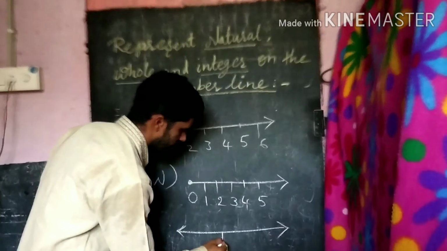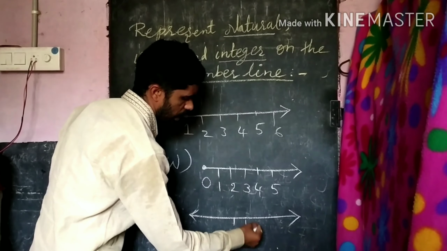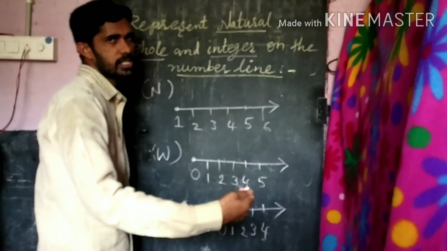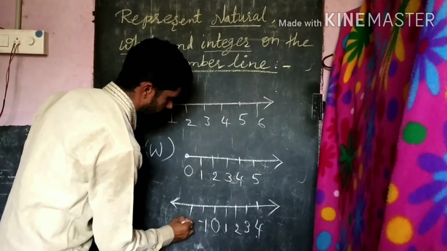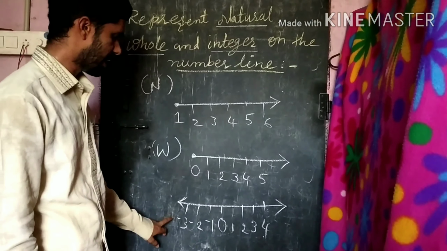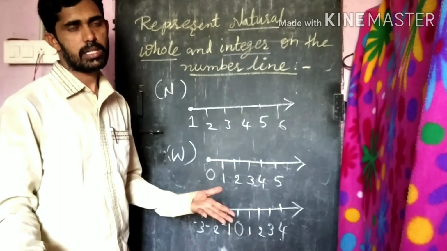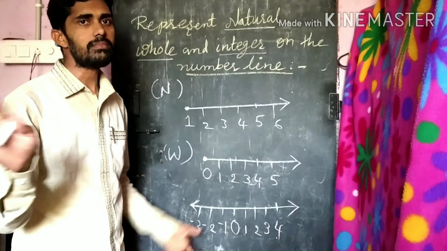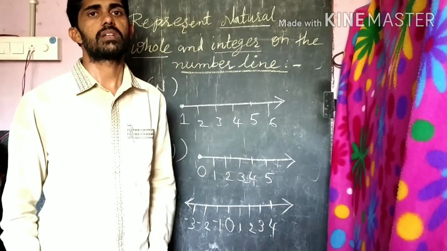Then take 0 here. The right side of 0 is positive: 1, 2, 3, 4. So the right of 0 is positive numbers. The left of 0 is negative numbers: -1, -2, -3, and so on. So in the negatives, where does it begin? Undefined. We can't say, because the smallest negative integer does not exist, and the greatest does not exist. That means undefined.